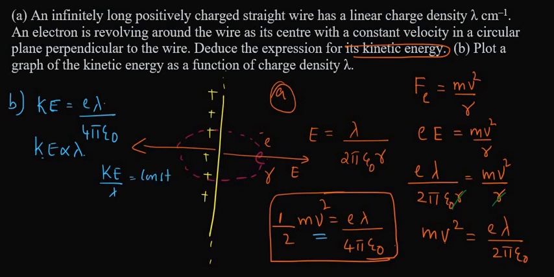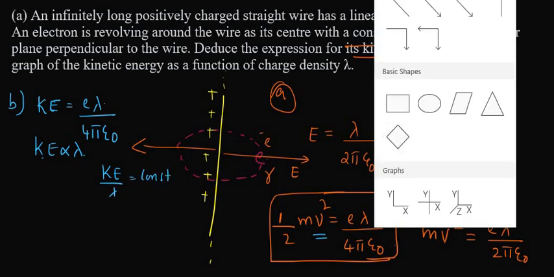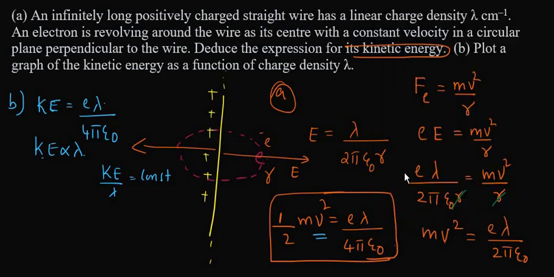If you plot a graph connecting kinetic energy and lambda, you will get a straight line. We plot kinetic energy along the y-axis and lambda along the x-axis, and you get a straight line like this. So this is the second part of this question.